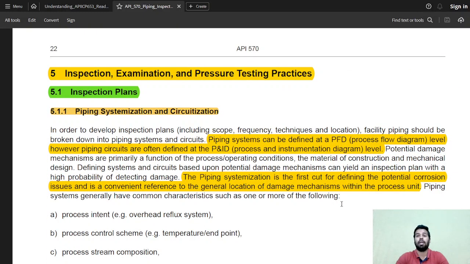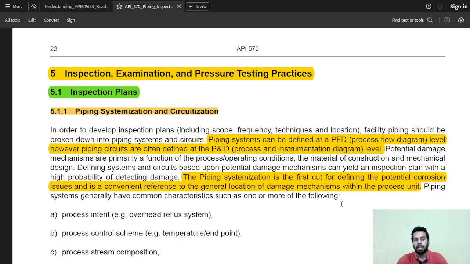So, in this video we have seen some responsibilities regarding the owner and user organizations. In the next video, we are going to see how inspection, examination and testing practices are carried out as per the requirements of API 570. So this was a pretty easy section. We just need to understand what is the owner. When you apply some common sense, it is very easy to understand.